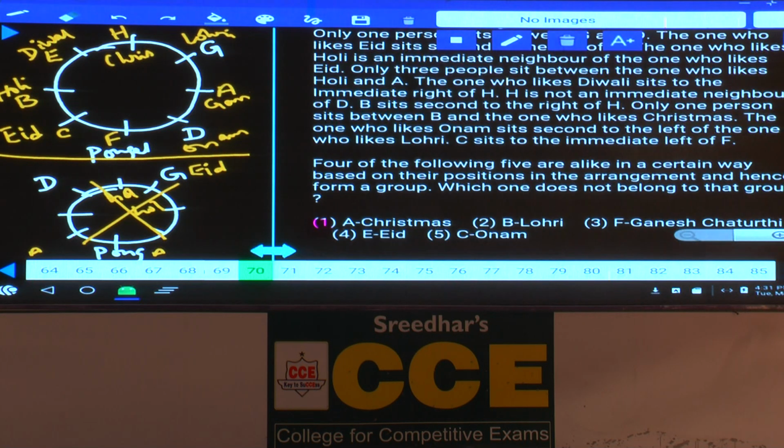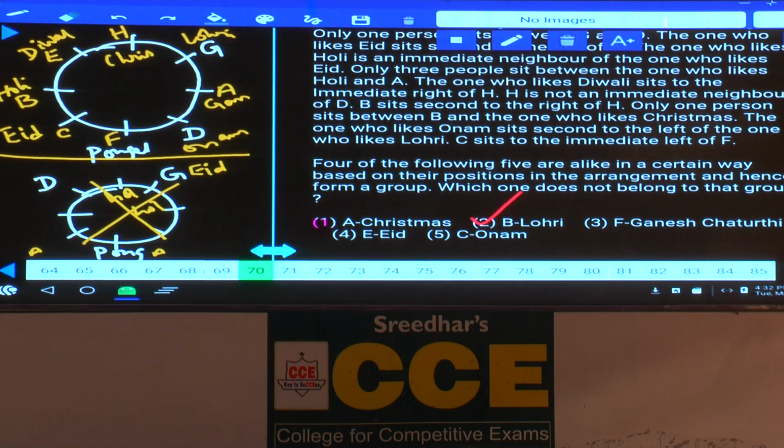Then question number 70. Four out of the following are alike, one is the odd man out. Now in this, A and Christmas, as A is seated second to the left of Christmas. B and Lohri, B is seated second to the right of Lohri. F and Ganesh Chaturthi, F is seated second to the left of Ganesh Chaturthi. So what is your answer? B, choice 2. Except this one, in the remaining choices, that person is seated second to the left of the person, the festival it likes.